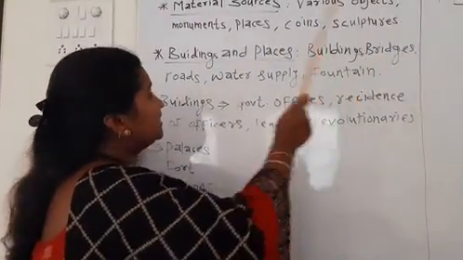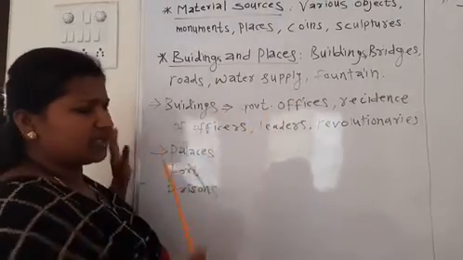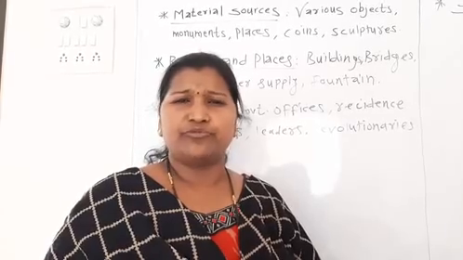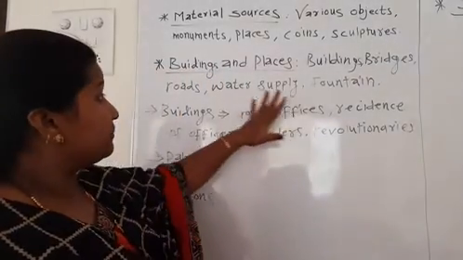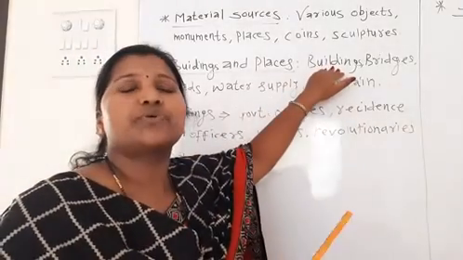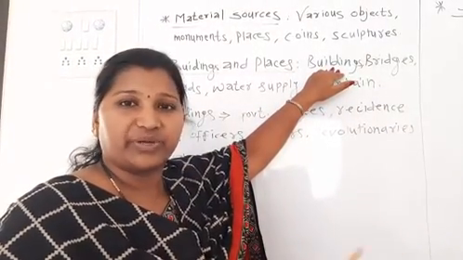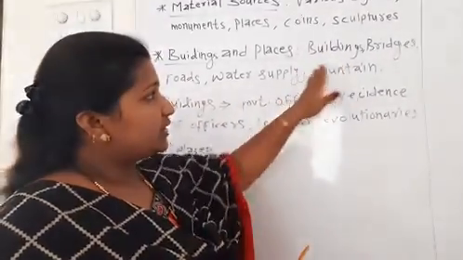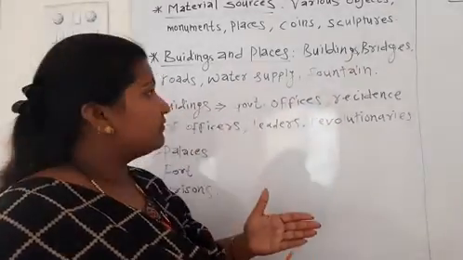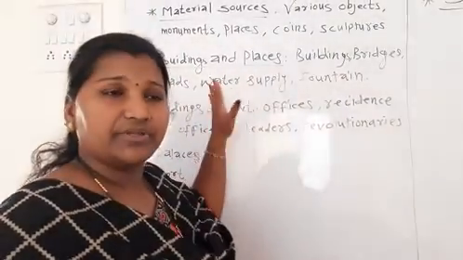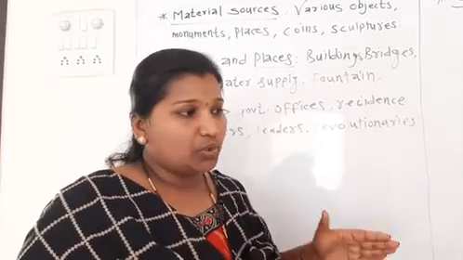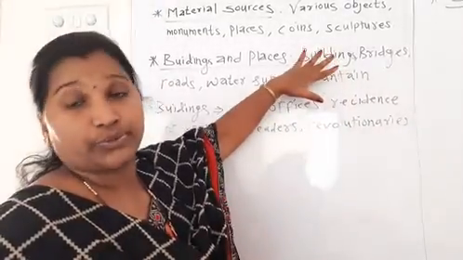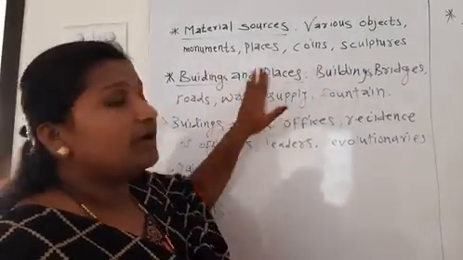See buildings, bridges, roads, water supply, fountains. Especially when the British government was in our India, the British built lots of buildings. For example, in Mumbai, the Fort area is there. The design of the buildings, the bridges, roads and water supply made by the British government, even in Mohenjo-daro, you know how the water supply was there. Water supply and fountains are also sources. Which sources? Buildings and places.